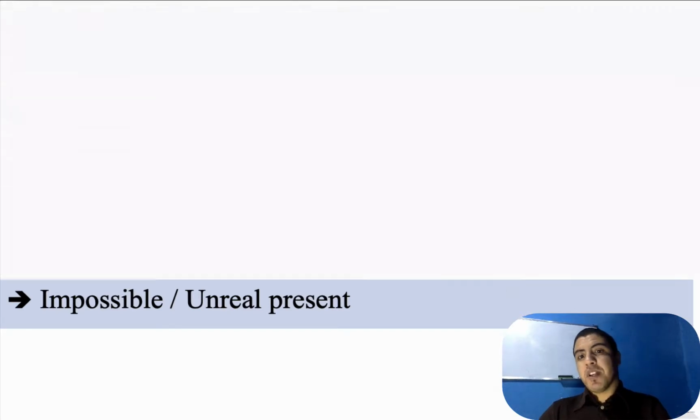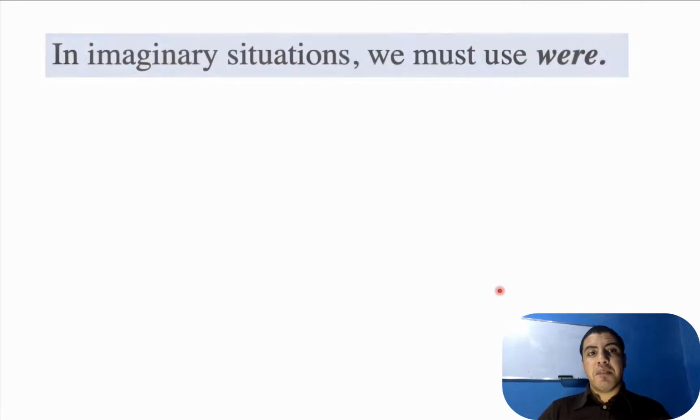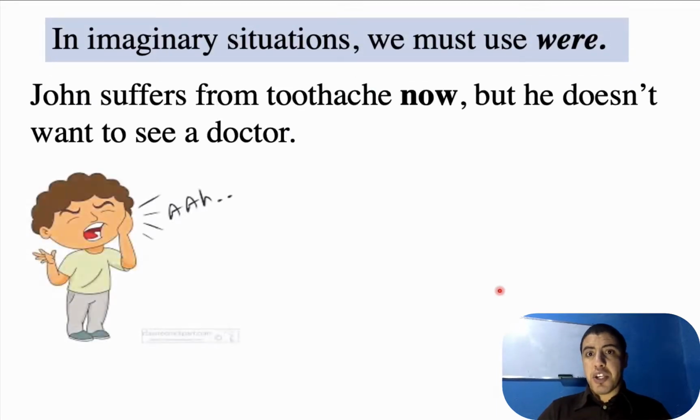Okay, good. So in imaginary situations, we must use were, and we don't use was, because as you know, in English we say I was, you were, he, she, it was, we, you, they were. But in conditional type 2, we don't use was, we use were. We say I were, you were, he, she, it were, we, you, they were. Why? Because it is conditional type 2.